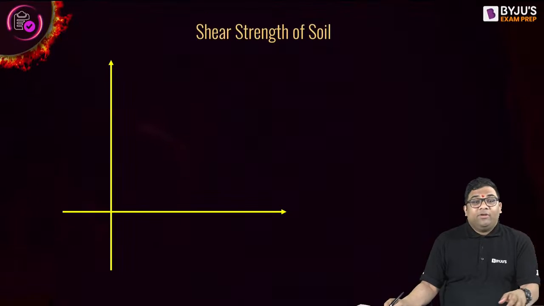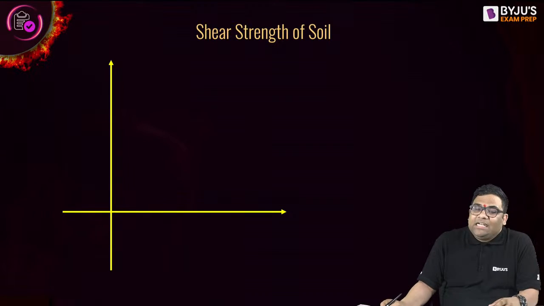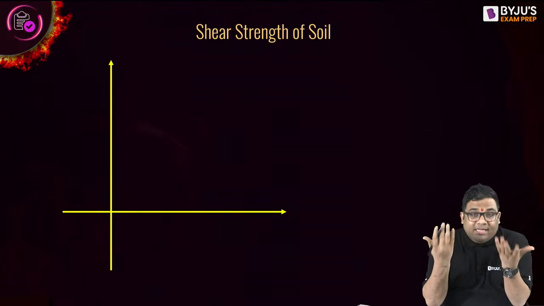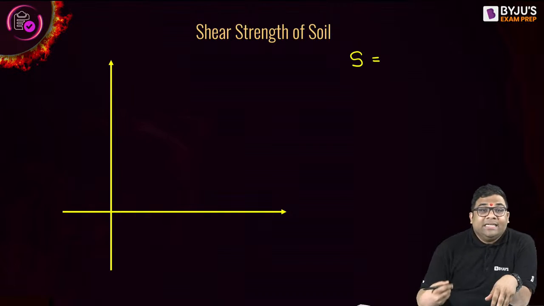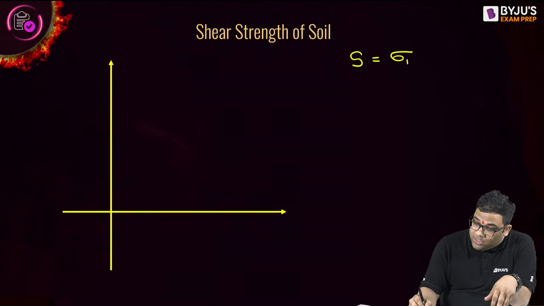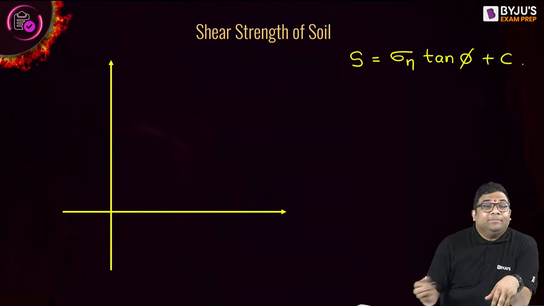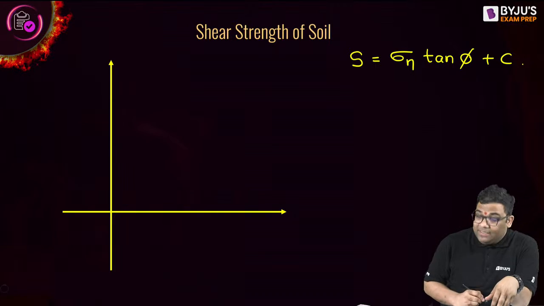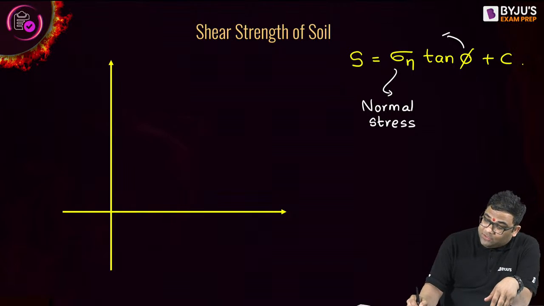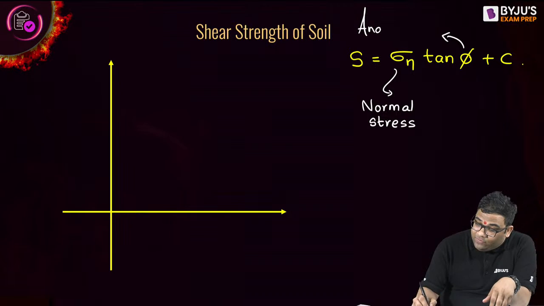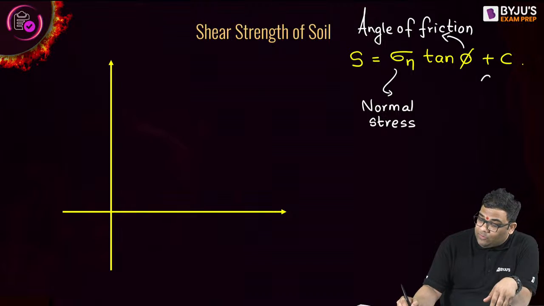Let us start with shear strength of soil. The shear strength of soil is the shear stress at which soil fails. Now the shear strength of soil is given by the equation: shear strength is equal to the normal stress into tan phi plus c. So it depends on 3 parameters. It depends on the normal stress. It depends on phi. What is phi, by the way? It is the angle of internal friction, the angle of friction of soil. And c is the cohesion.